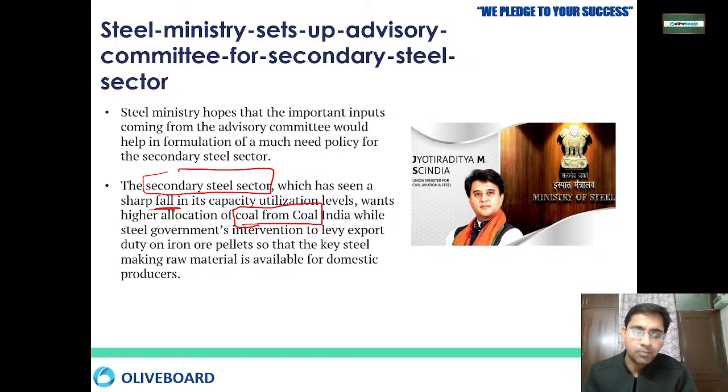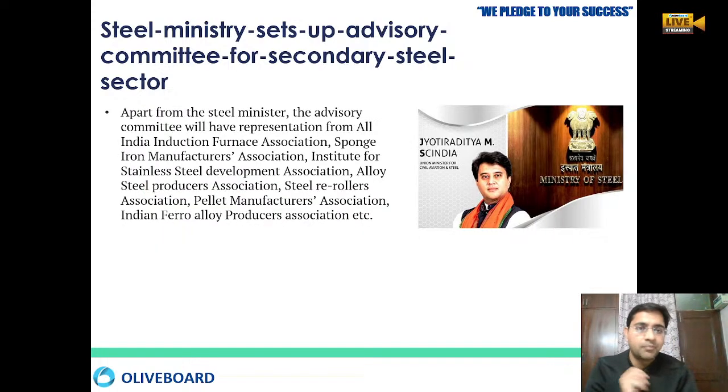So most of the coal is sold to the primary steel companies, and secondary steel companies get very little coal. Even the government is putting lots of export duty on iron pellets and everywhere. Because of that there was an issue of raw material going into the secondary steel market. So these are some of the problems.